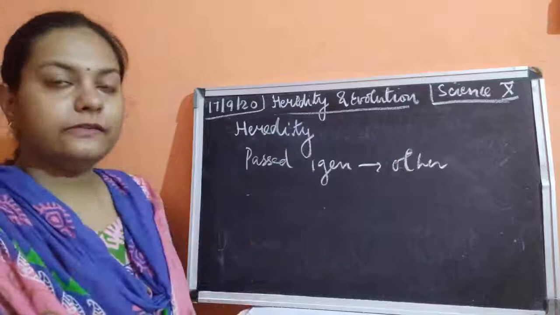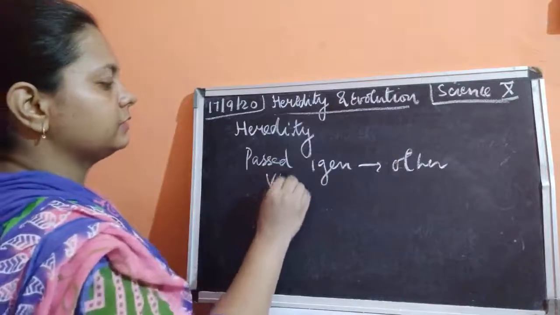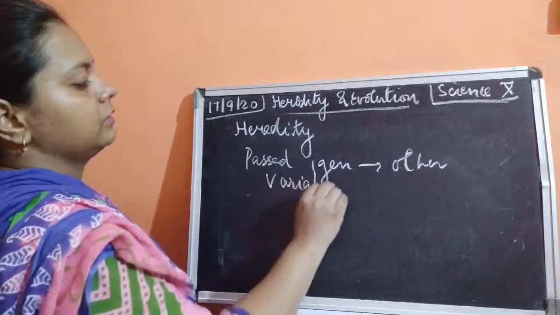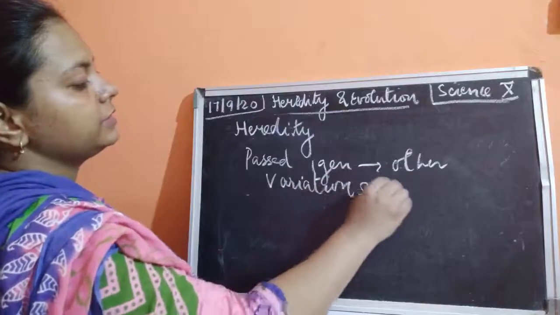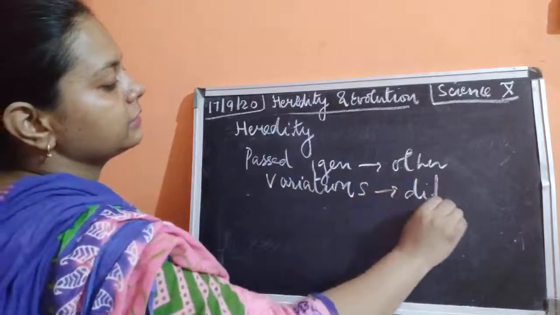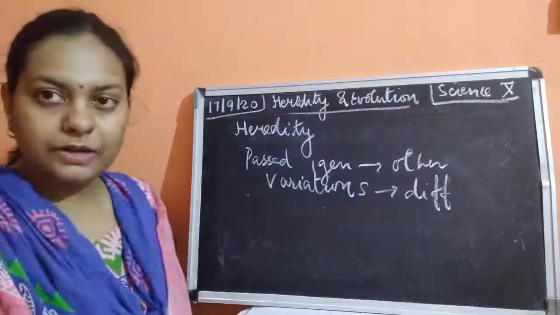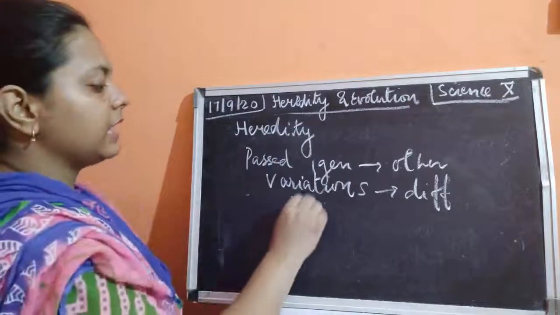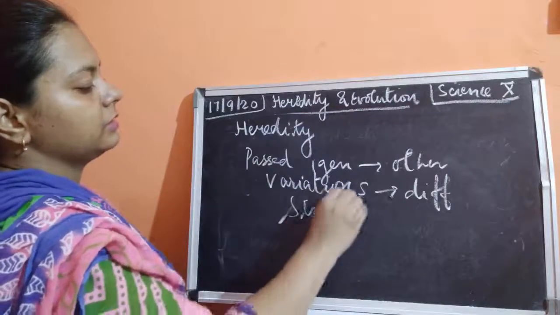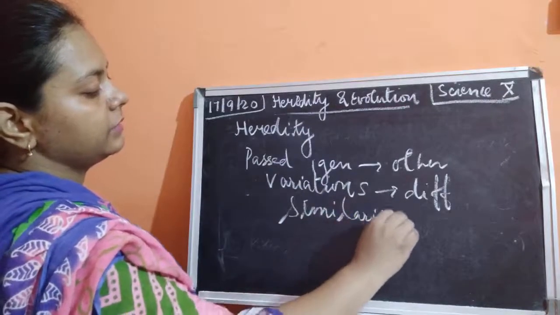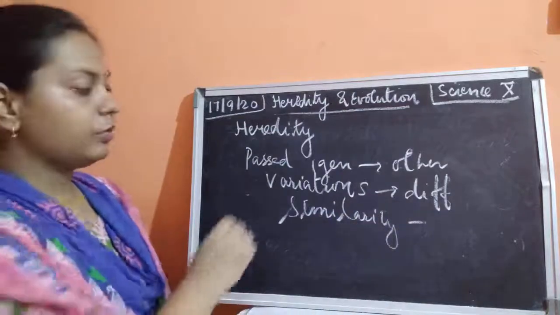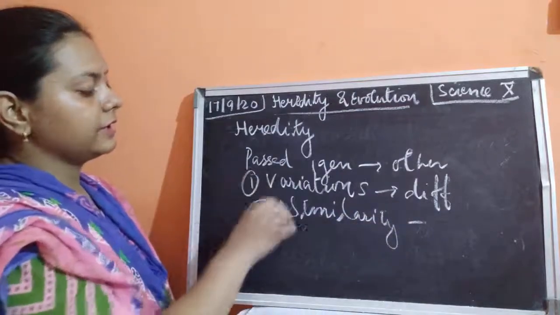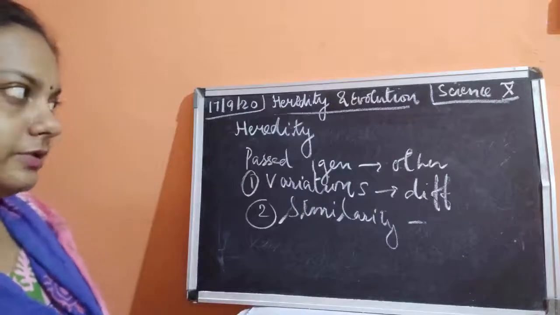We have talked about how variations are also transferred. Children, variations means differences. Some of the differences are transferred and some of the similarities are also transferred. Both these things get transported from one generation to another.